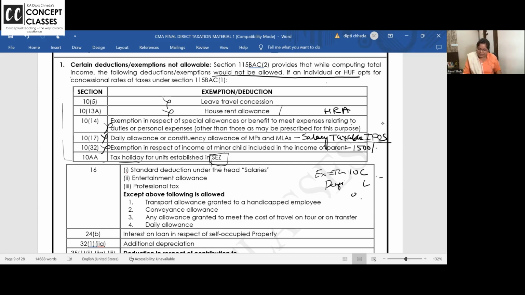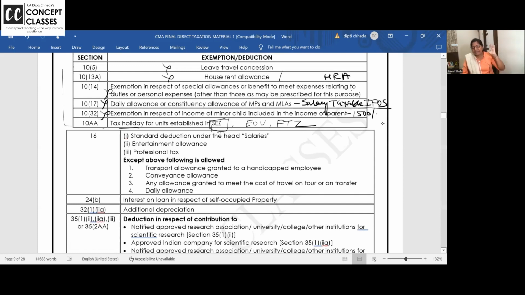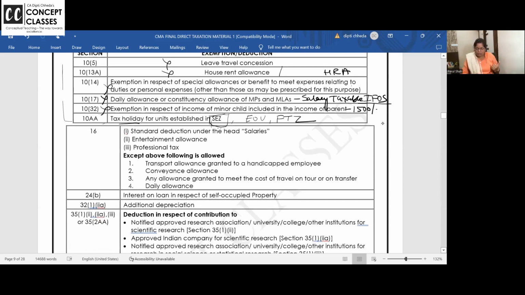Got it? Like this, many benefits are given for exports in the GST also. That's why I said you all should read and come: what is a special economic zone, export oriented undertaking, free trade zone, FTZ. In all of these, benefits are given. Now, starting with heads of income. What will not be allowed in every head? Okay, right? So let us see what will not be allowed in every head.